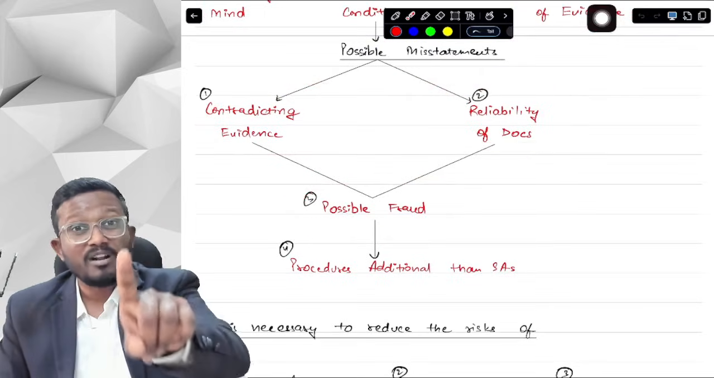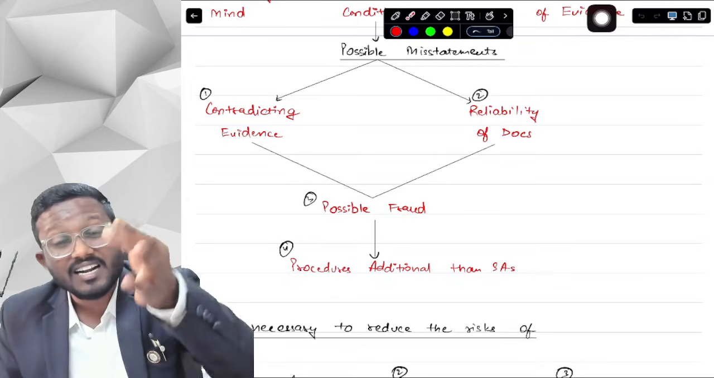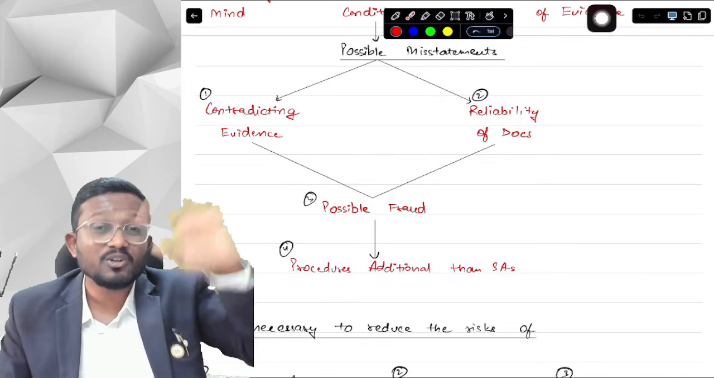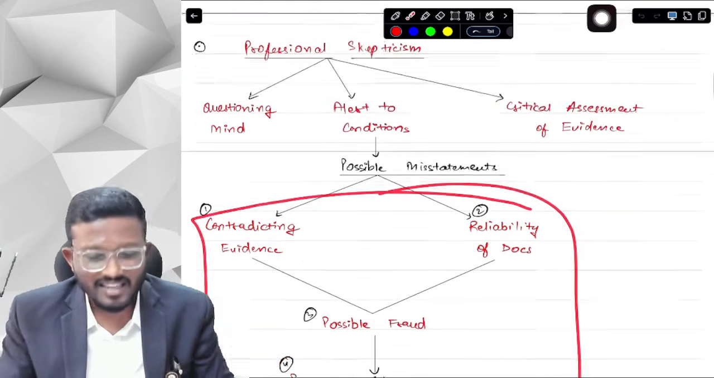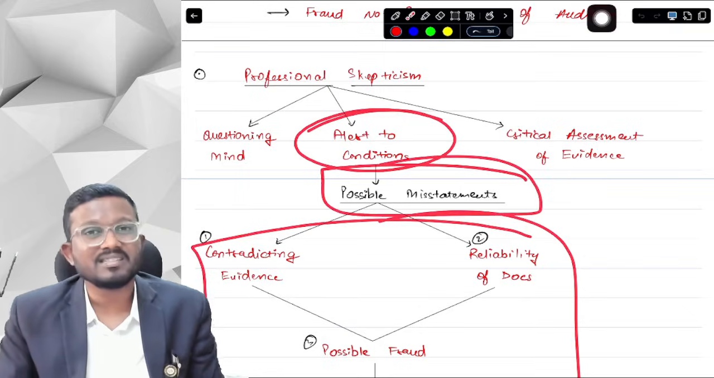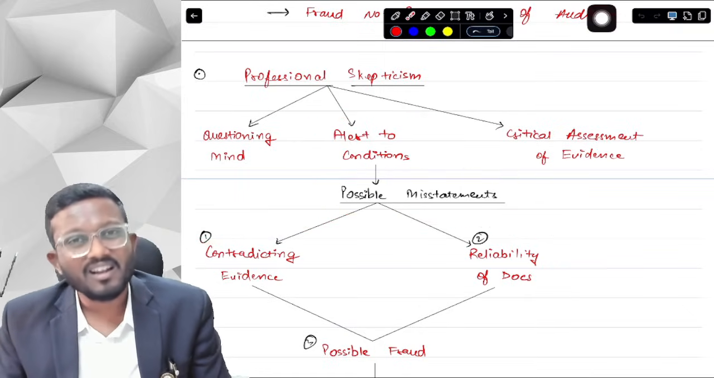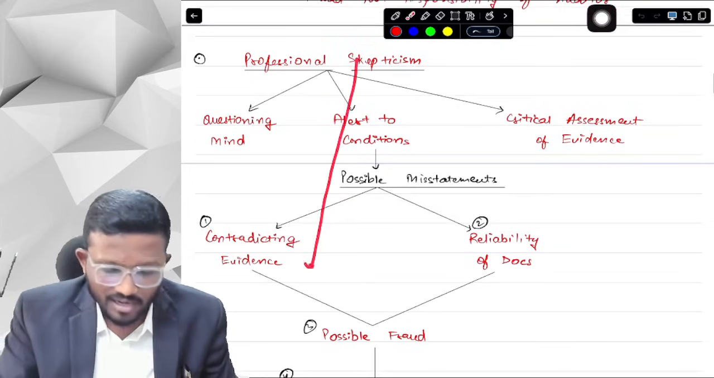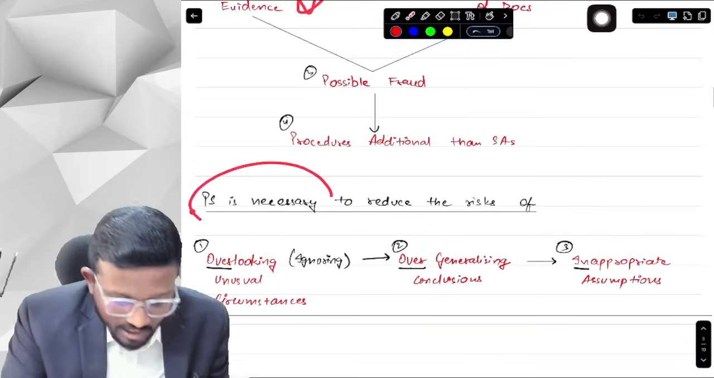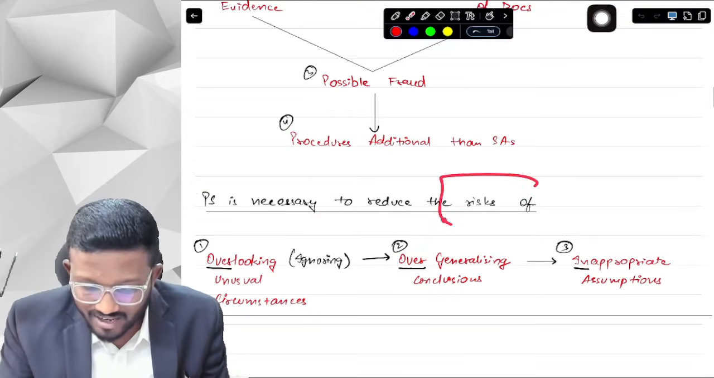And if there is a possible fraud, then I need to perform procedures other than, in addition to, those required by the SAs. And if these four conditions are there, then we can say that there is a possible misstatement. Okay, and we need to be alert to those conditions. Okay, yes sir. Now, why do we need to maintain professional skepticism, sir? We need to maintain professional skepticism so that we can reduce the risk.